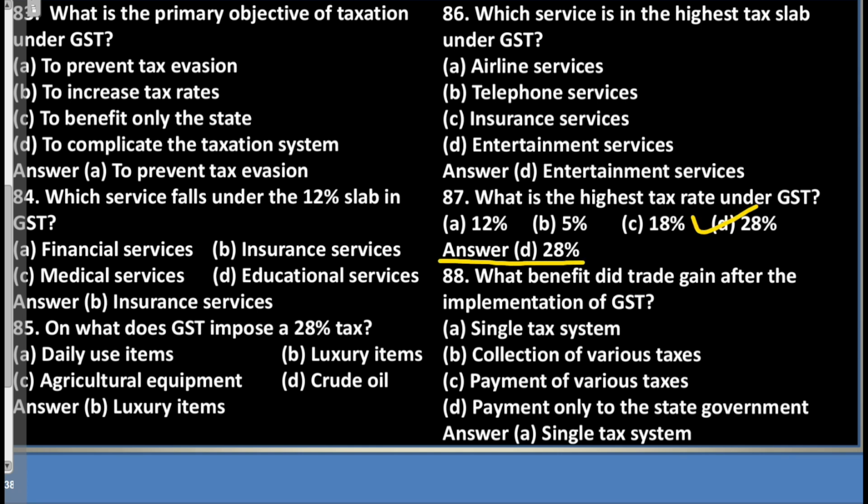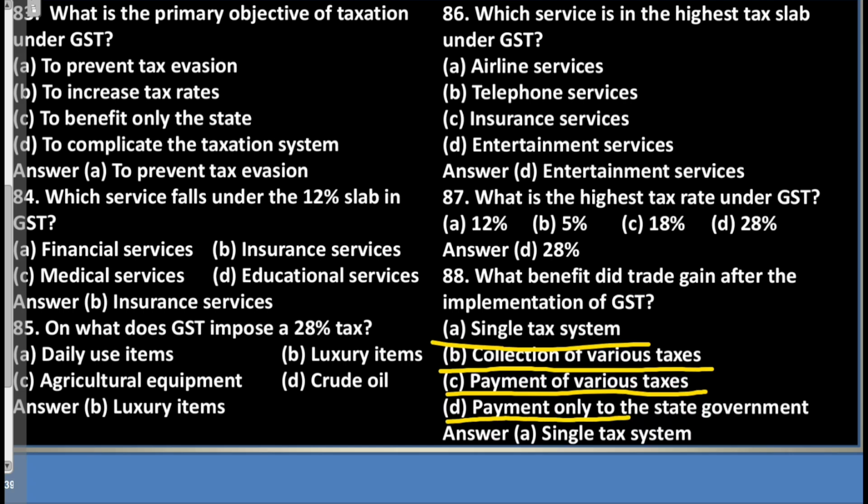28%. Question 88. What benefit did trade gain after the implementation of GST? A. Single tax system. B. Collection of various taxes. C. Payment of various taxes. D. Payment only to the state government. Answer A. Single tax system.